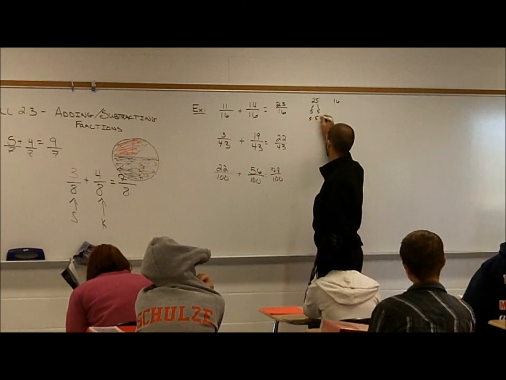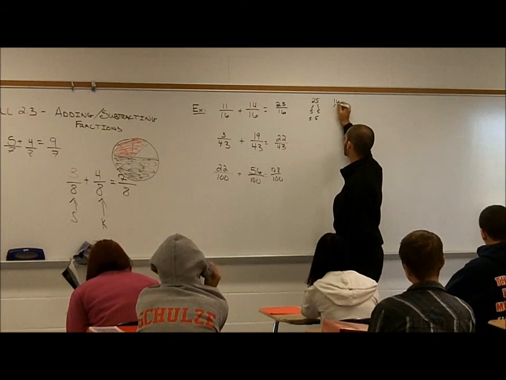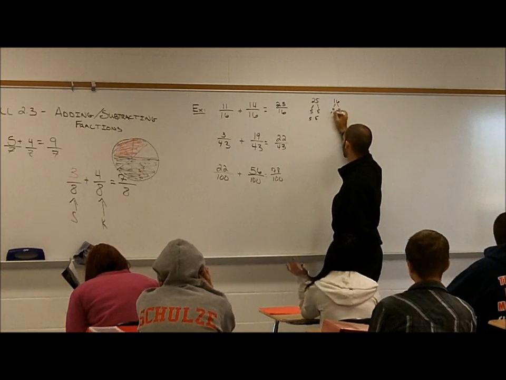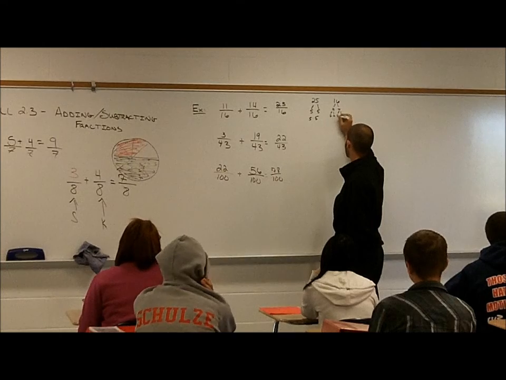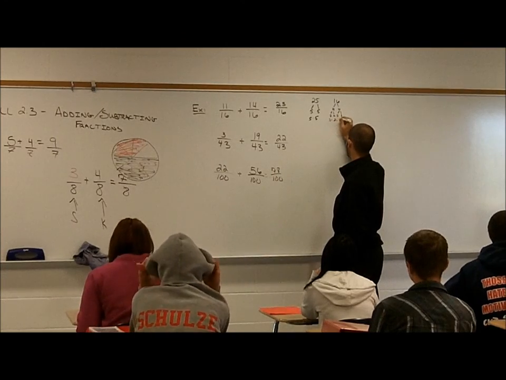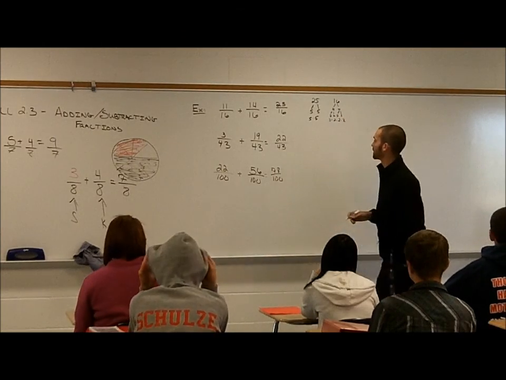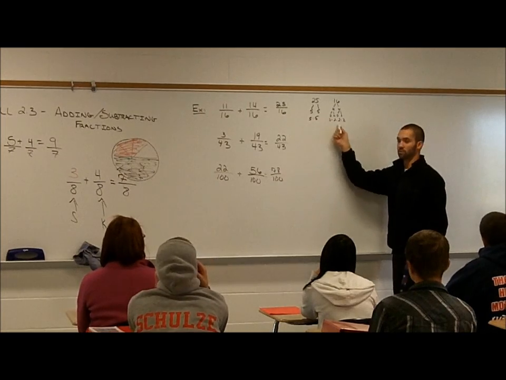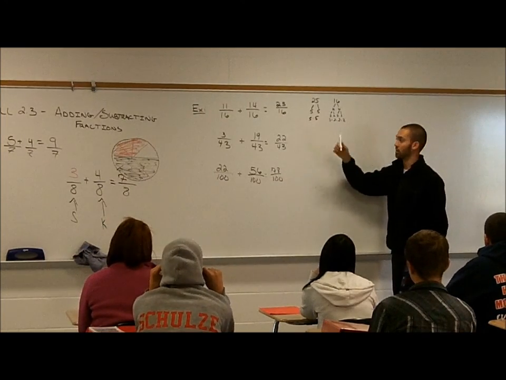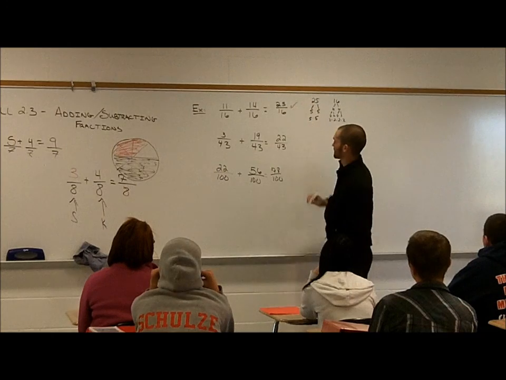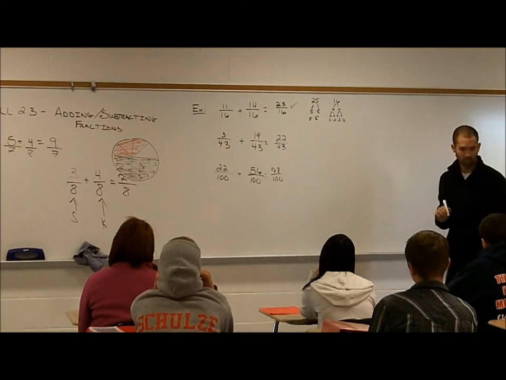Put 5 times 5. What does 16 break down into? 4 and 4, and that goes down into 2 and 2. Okay, 2 times 2 times 2 times 2. Do these have any buddies? No. So this is good. That's in simplest form.